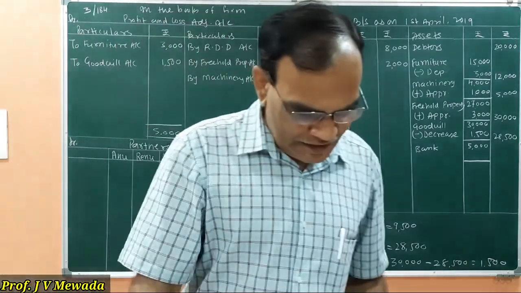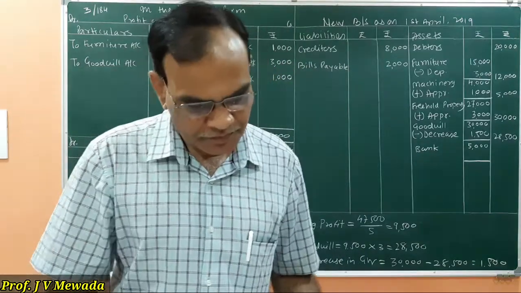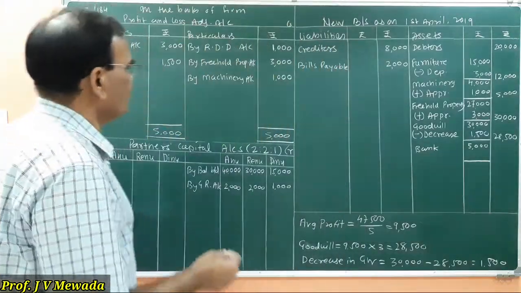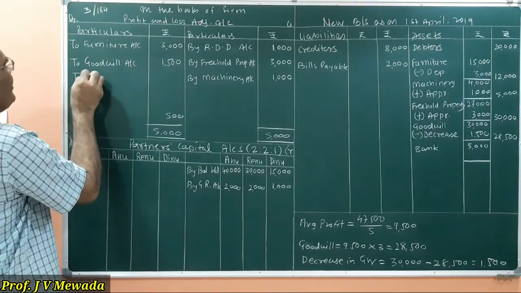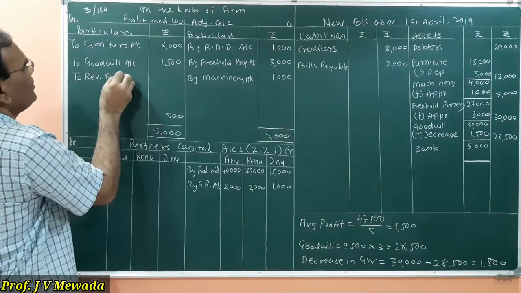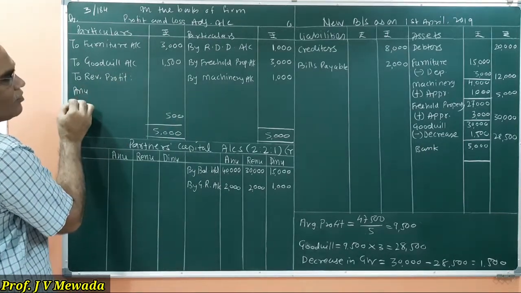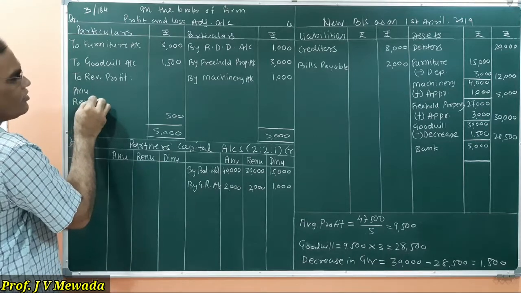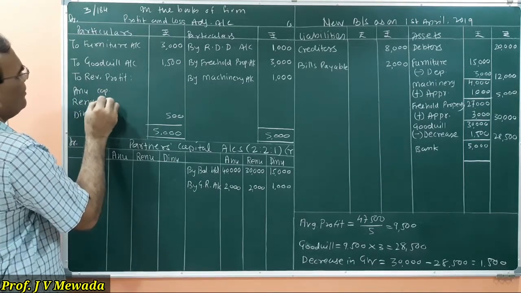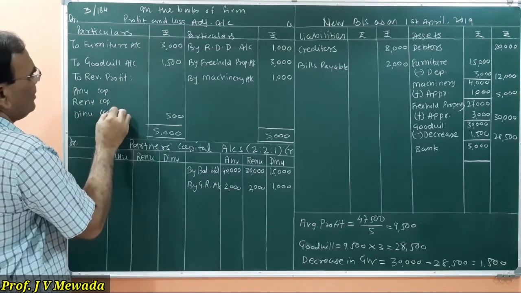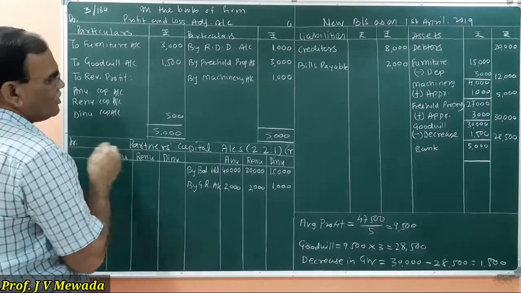So the difference of rupees 500, that's the revaluation profit transferred to Anu, Renu and Dinu capital accounts, and the ratio is 2 to 1.